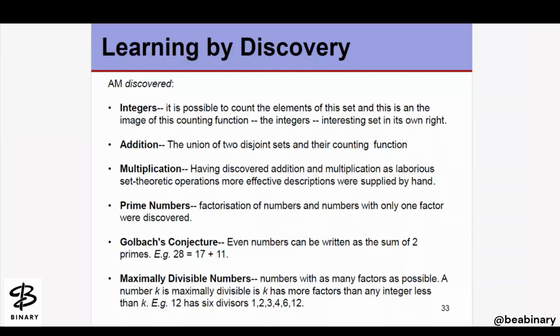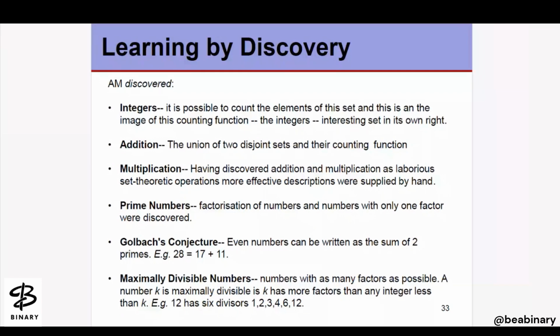Multiplication: having discovered addition and multiplication as laborious set theoretic operations, more effective descriptions were simply supplied by hand. Then the prime numbers, which involve a factorization of the numbers, and numbers with only one factor were discovered. Goldbach conjecture: even numbers can be written as the sum of two primes, right? So we have seen how even numbers can be written as the sum of two primes.